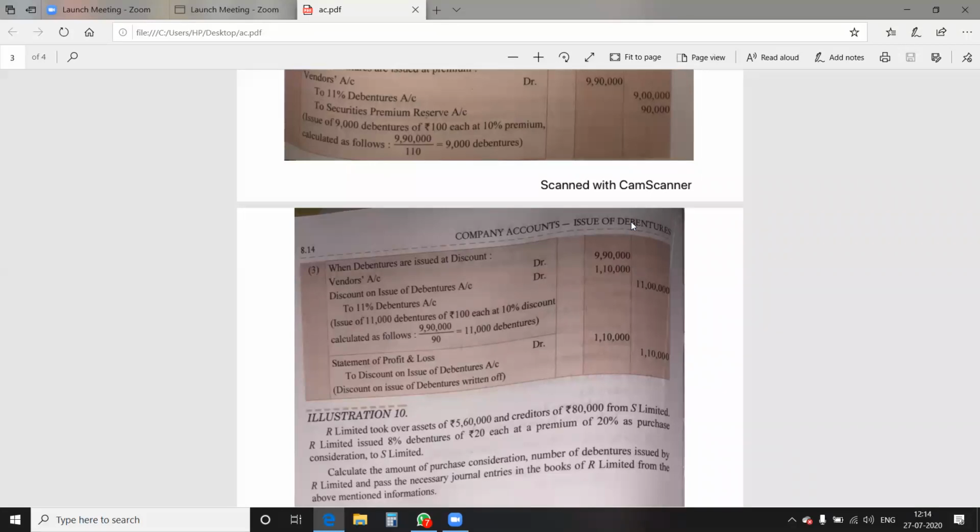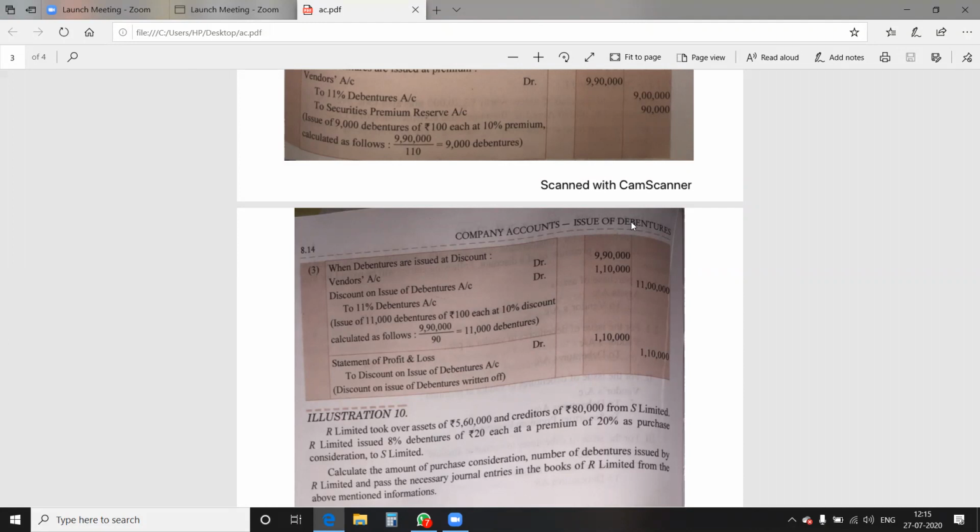The total amount due to the vendor is 9,90,000. For the net value per debenture, 10% discount is to be deducted. The face value of the debenture is 100. 10% discount means 10 rupees deducted and you will get 90 rupees as the value of each debenture. Now 9,90,000 divided by 90,